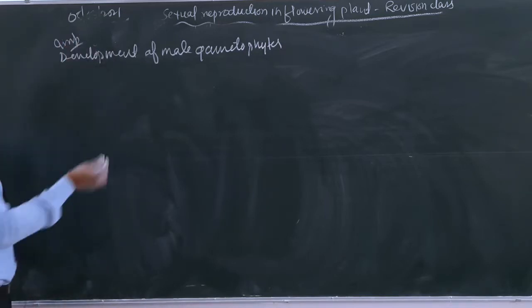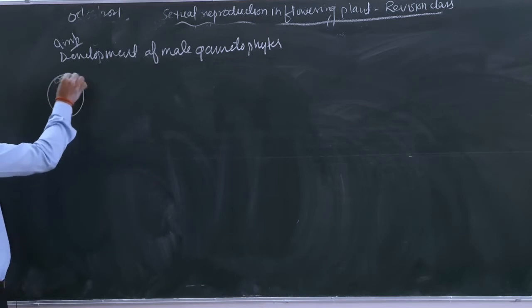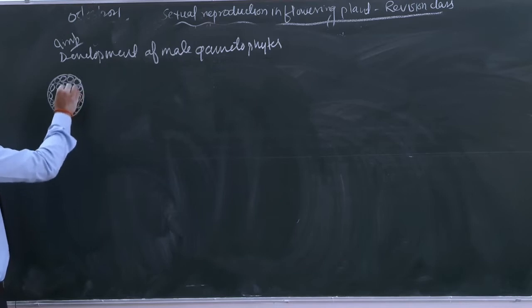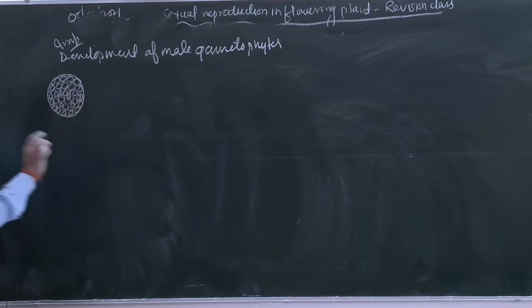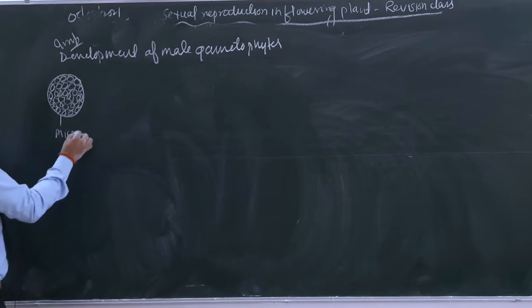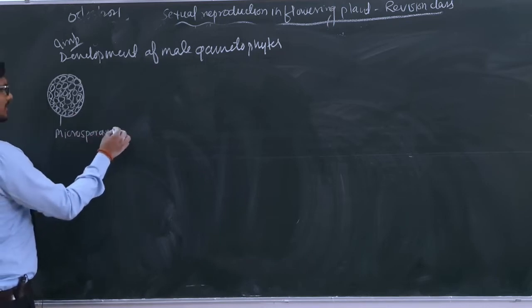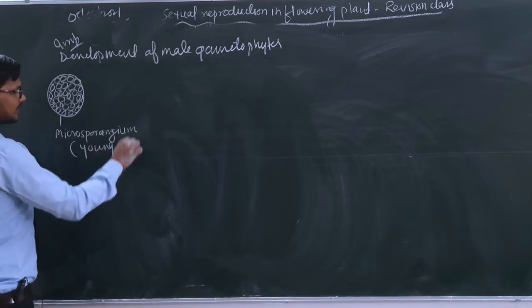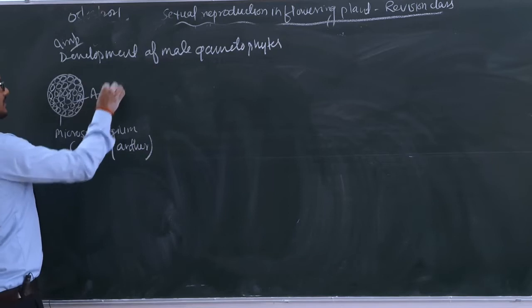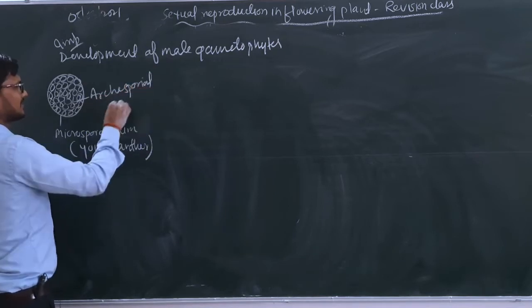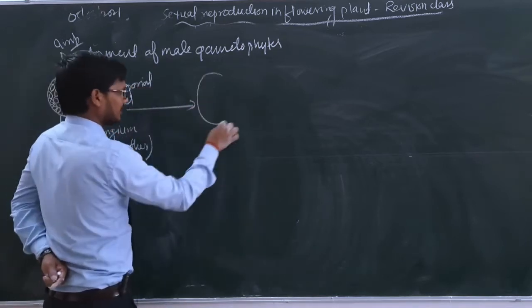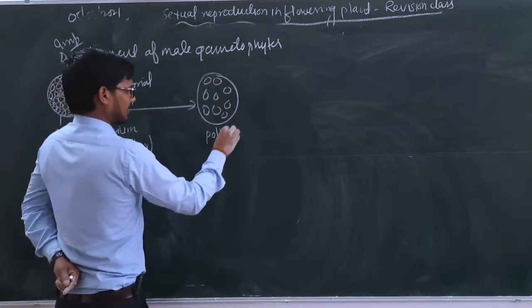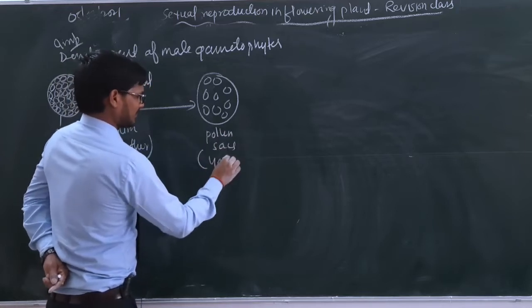How? Up till now we have discussed that this was the microsporangium, in which these were the archisporial cells, and this microsporangium was present inside the anther. We have discussed it in the transverse section. So this is what? Microsporangium. Okay, the microsporangia, where are they? In the case of young anther. Okay, and inside these are what, archisporial cells. Okay, when the anther matures, here the cell arrangement will be like this, they will be loosely arranged. Okay, so now these are known as pollen sacs, and pollen sacs in the case of mature anther.